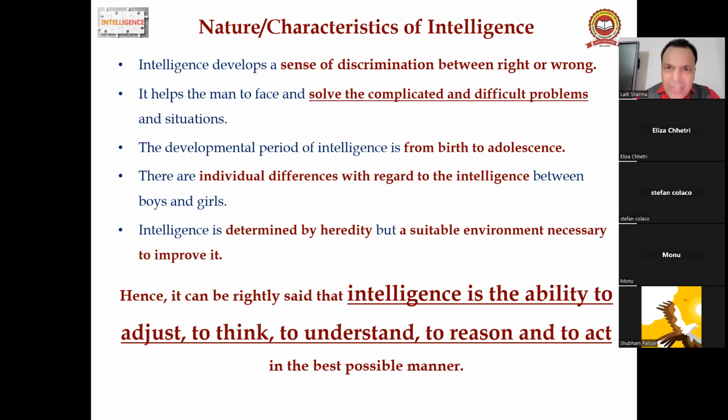I'm not talking about them personally. I'm talking about how it might be that their method of teaching is weak, right? They don't have thorough knowledge of teaching methodology. Might be their attitude is not good. Are you getting my point? So there are so many factors, right? And lastly, hence, we can say that intelligence is the ability to adjust, to think, to understand, to reason, to act in the best possible manner, right?